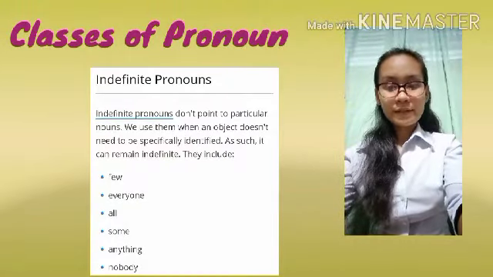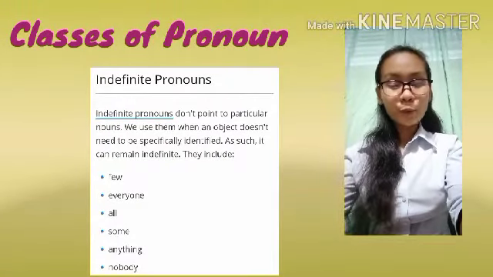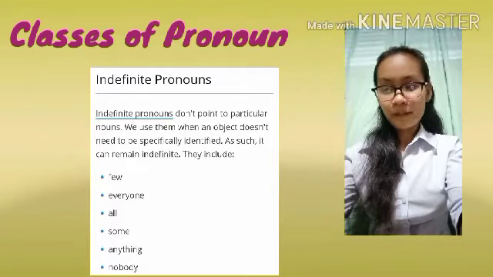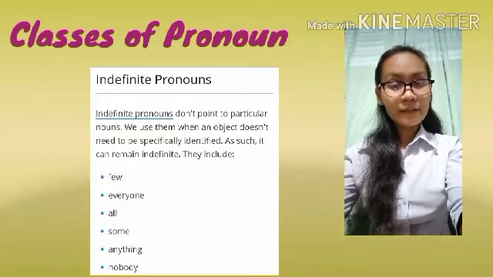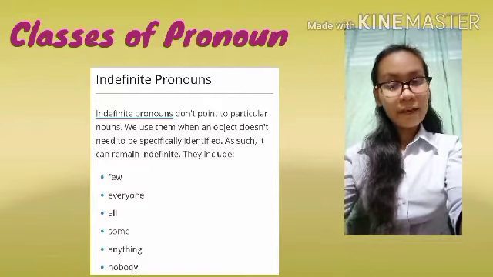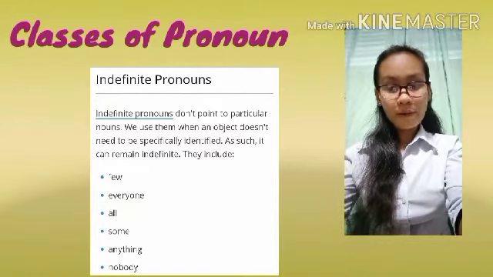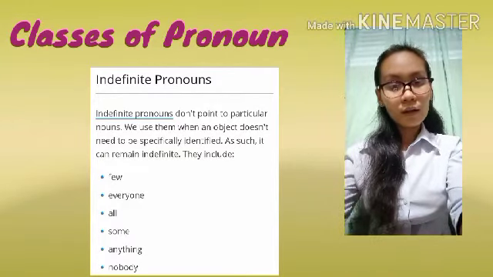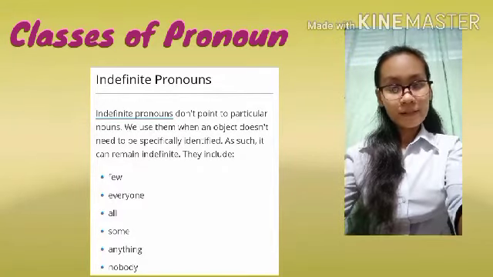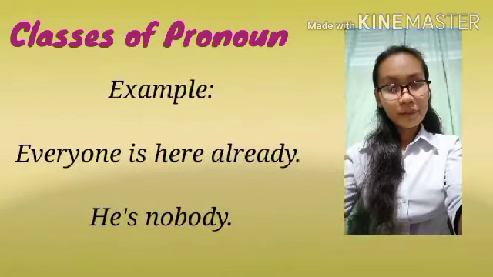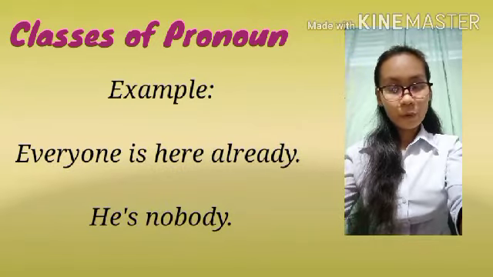Indefinite pronouns. Indefinite pronouns don't point to a particular noun. We use them when an object doesn't need to be specified or identified. As such, it can remain indefinite. They include few, everyone, all, some, anything, and nobody. Example: Everyone is here already. He's nobody.